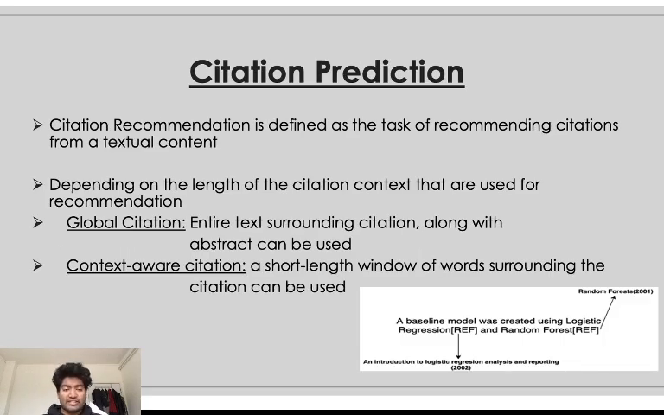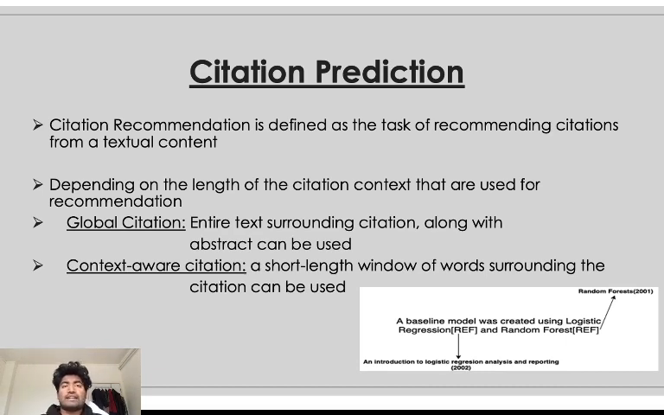So, let's talk about citation prediction. Citation prediction or citation recommendation is defined as the task of recommending citations from a textual context. So here you can see an example of a citation where ref is our citation from the papers and that is surrounded by context. So depending on the length of the citation context that is used for recommendation, we can say the citations are of two types. One, global citation, and two, context aware citation.